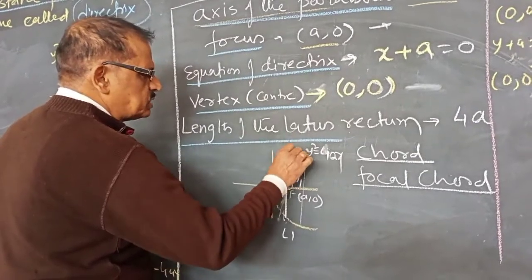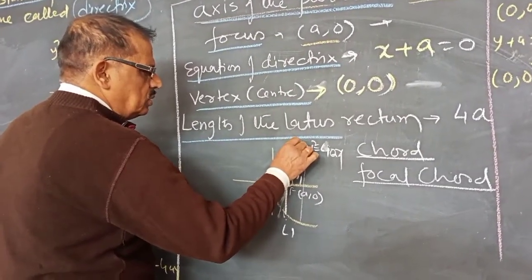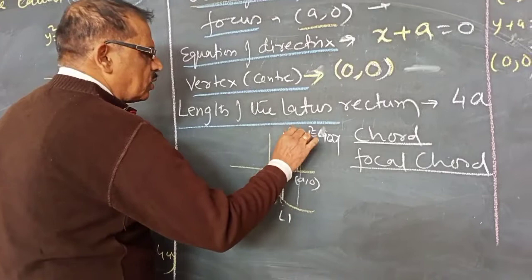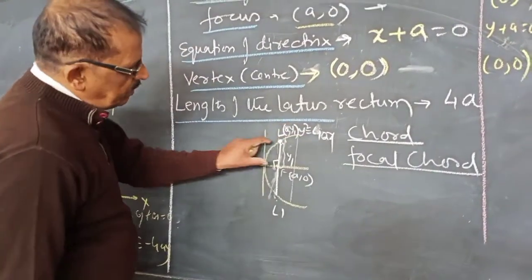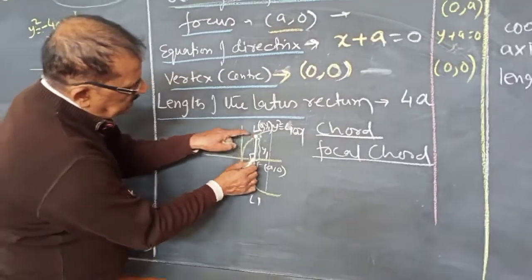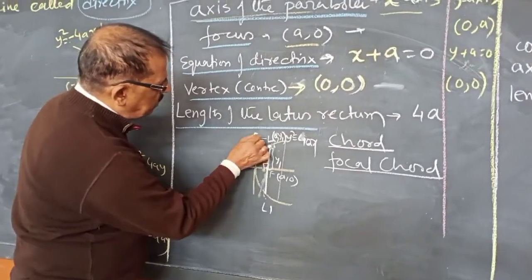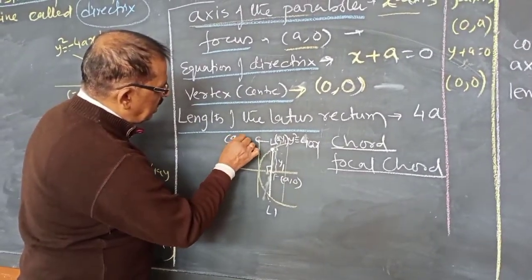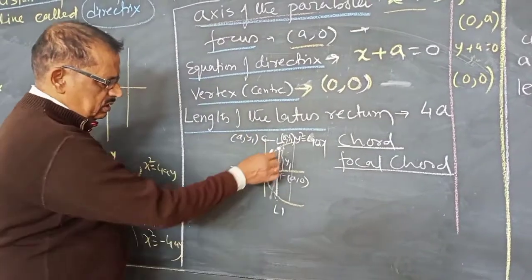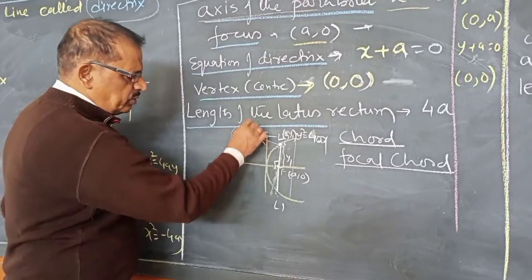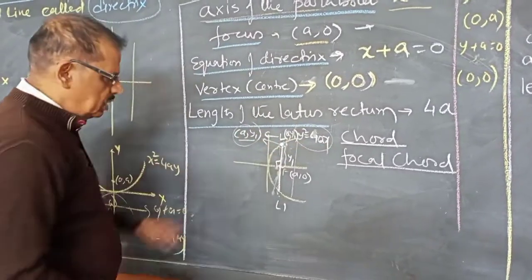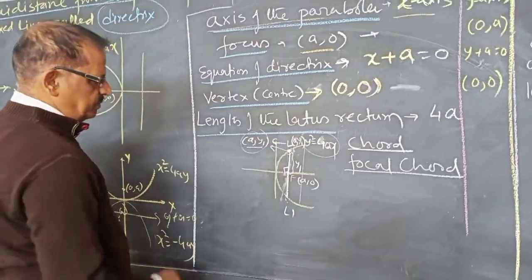Then the coordinate of this point will be (a, y1), and this point will satisfy this equation because this point lies on this curve.